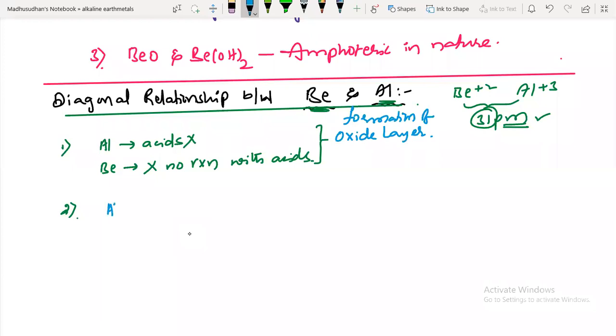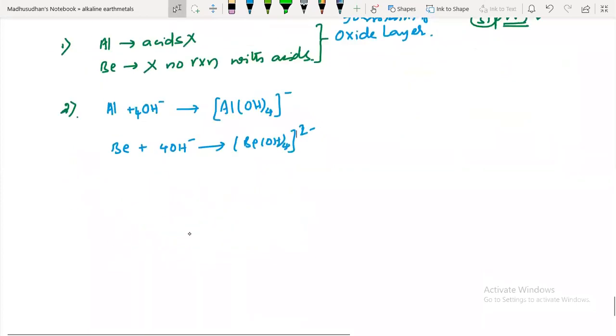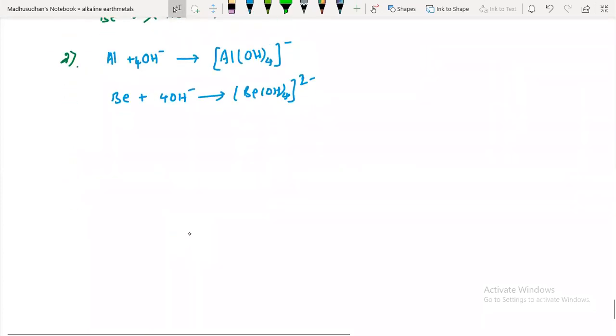So aluminum, when it reacts with alkalis, OH minus, it will form aluminum hydroxide complex, 4 coordination number. So 4 moles you can take here. In the same way, your beryllium will also form, right? Just now we have done this. So beryllium is also forming 4 coordination complexes. Okay. Beryllate ion, that is what it is called.